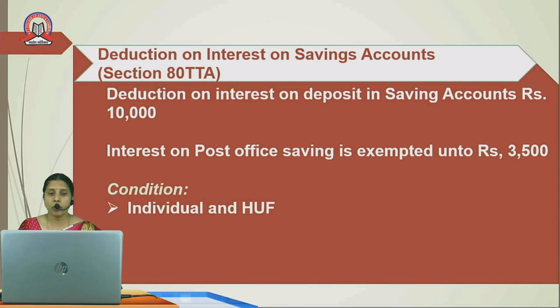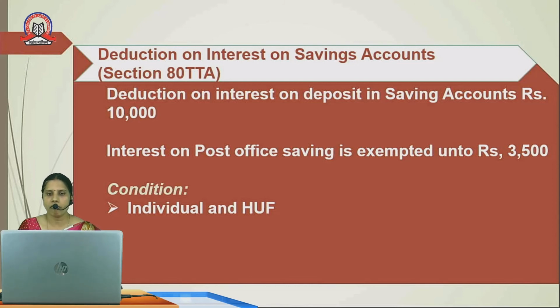So, suppose the interest obtained on the deposit in saving account is rupees 8,000. So, the actual amount which is deductible is rupees 8,000. On the other hand, suppose the interest on deposit in saving account is rupees 12,000. So, in this case, the maximum allowable deduction will be 10,000 only. The extra 2,000 will be disallowed, that is, it will be taxable.